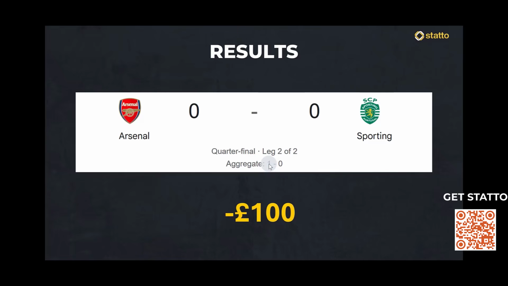Also, keep in mind, if you place these bets with Bet365, they typically refund if you get a 0-0 match on the correct score market. So that's obviously something to keep in mind when you place these bets, or if you are betting on the correct scores. Anyway, this one is a full loss, minus £100.